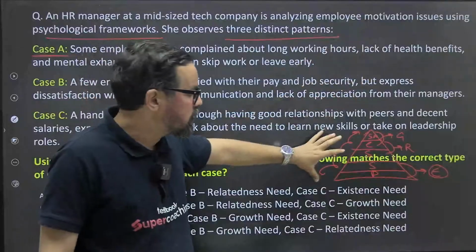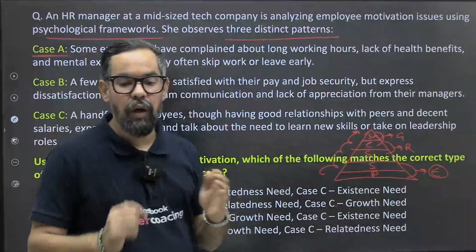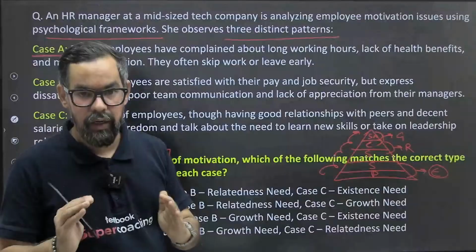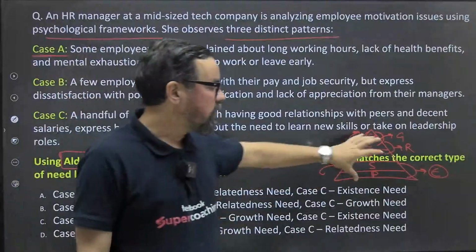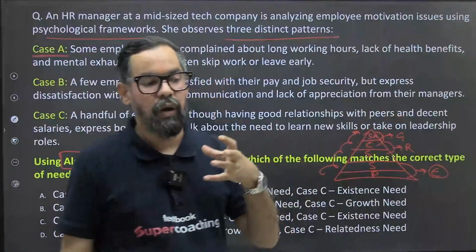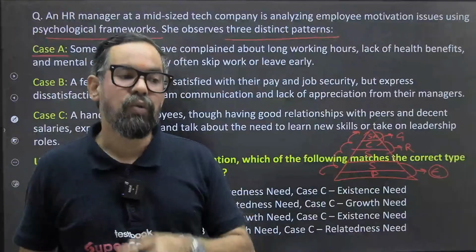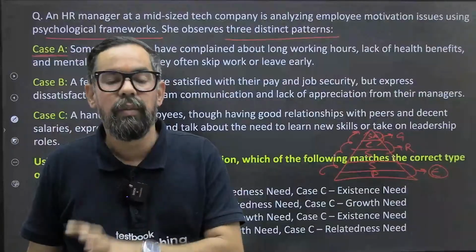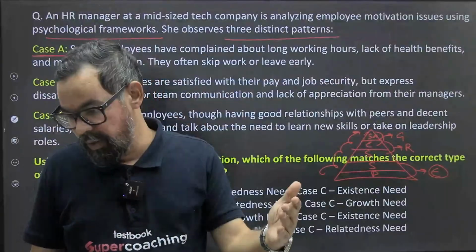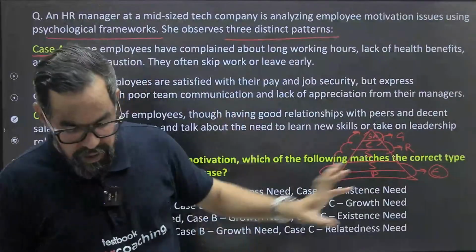But when it comes to ERG theory, it works on a principle of progression and regression. That means, their belief is that when employees are not able to achieve a high-level need, they start moving toward the lower-level need, or they start working on those particular ones. Okay, that was the only difference here.